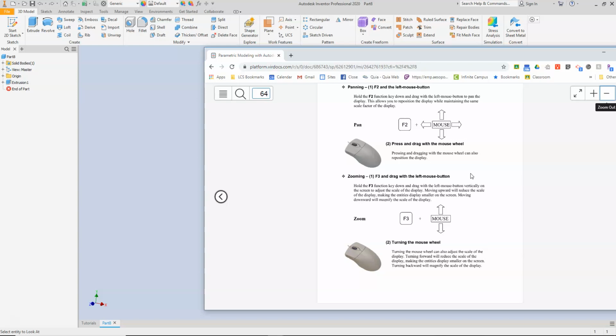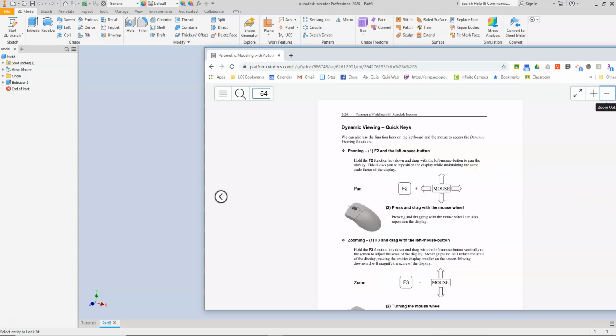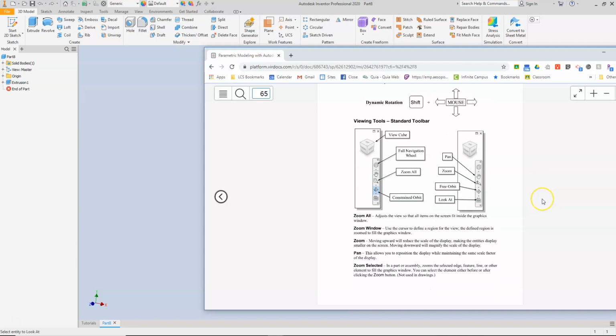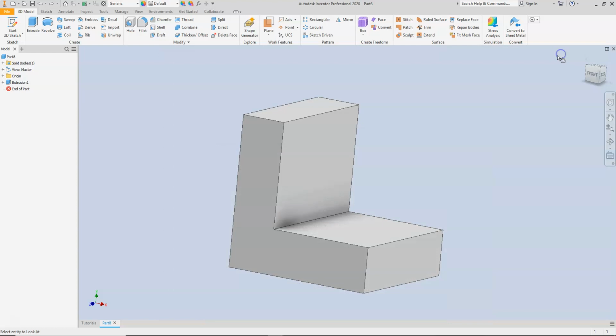I would spend a little bit of time looking at these options. You're going to probably develop a method that works for you, and that method is probably the one that you'll stick with. So take a look at those options and get familiar with them.